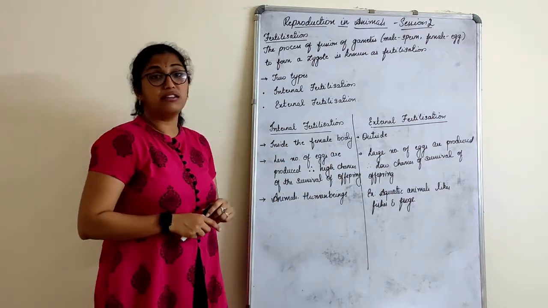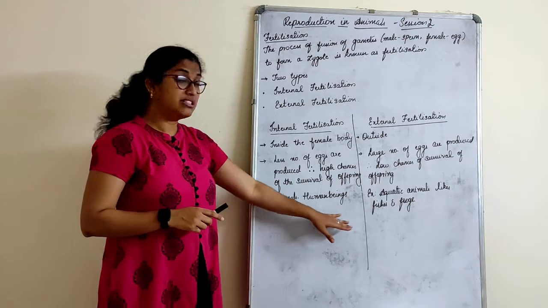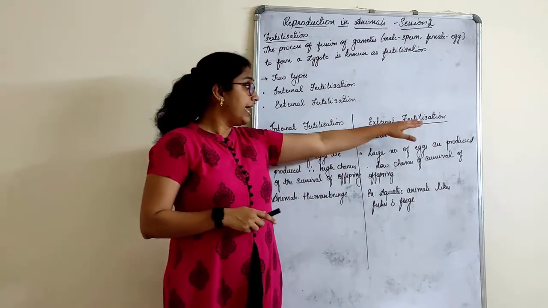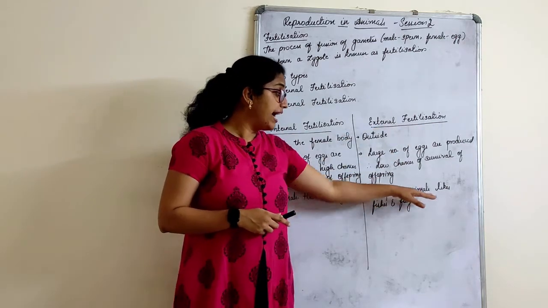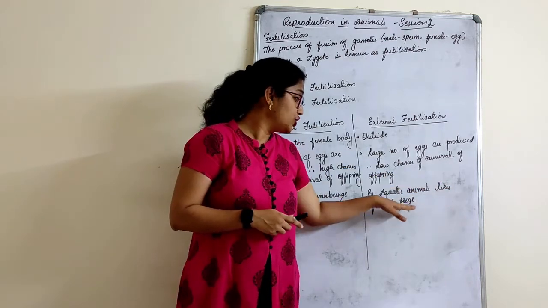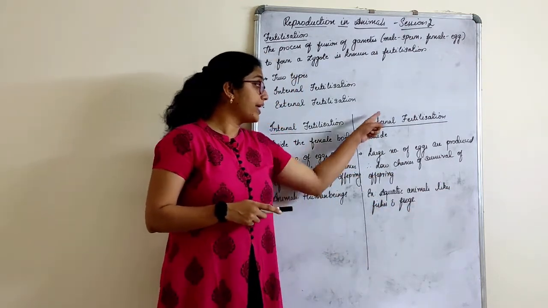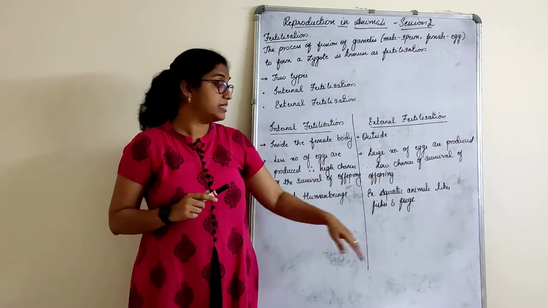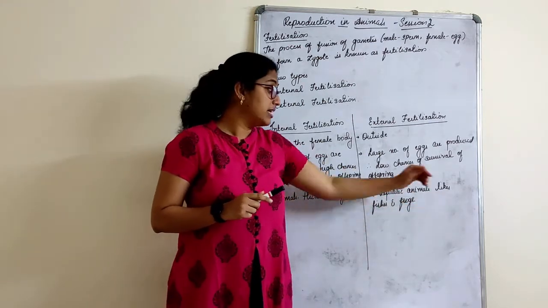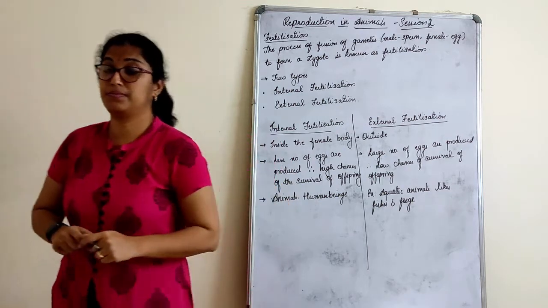Examples for internal fertilization are animals, human beings, etc. External fertilization occurs in aquatic animals like fishes and frogs. So let's understand more about how external fertilization happens in aquatic animals, that is, in frogs.